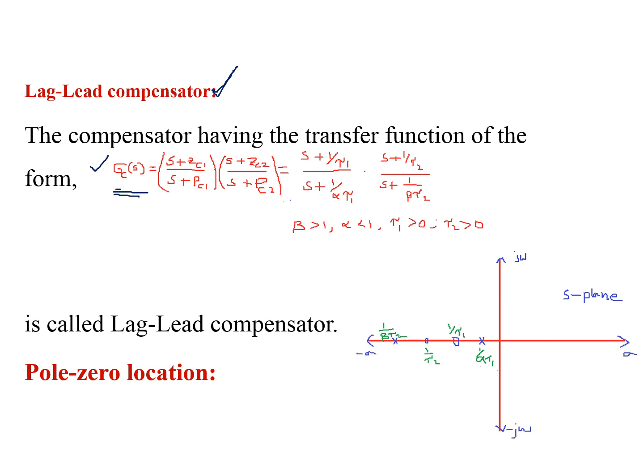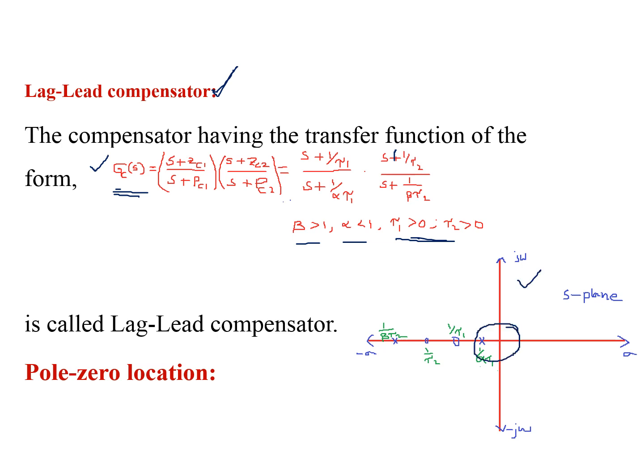That is (s + 1/tau1)/(s + 1/(alpha tau1)) into (s + 1/tau2)/(s + 1/(beta tau2)). Here beta is greater than 1, alpha is less than 1, and tau1 and tau2 are greater than 0. This is the pole-zero location. Here the pole is nearer to the origin.